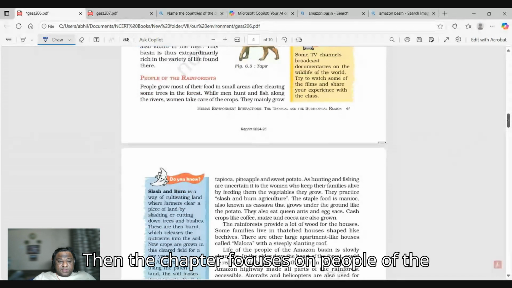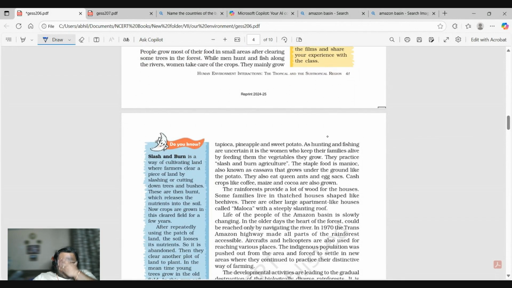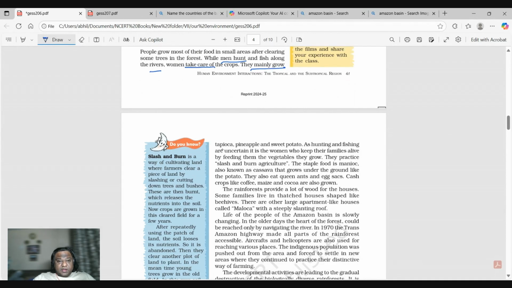Then the chapter focuses on people of the rainforest. What are their main jobs? Men hunt and fish in the rivers, women take care of crops and grow tapioca, pineapple, and sweet potato.